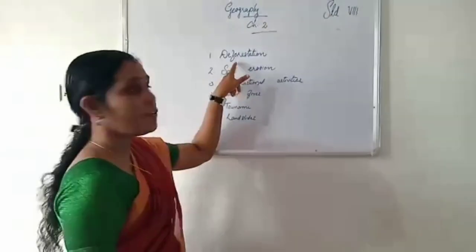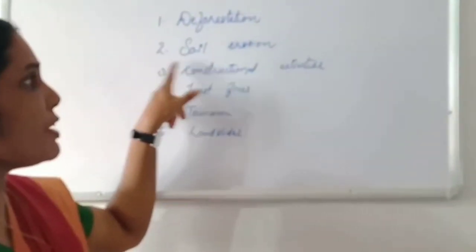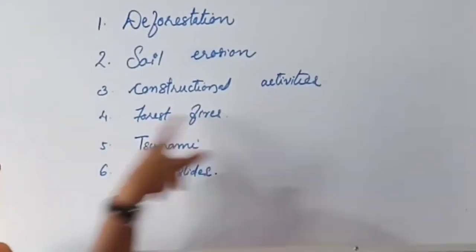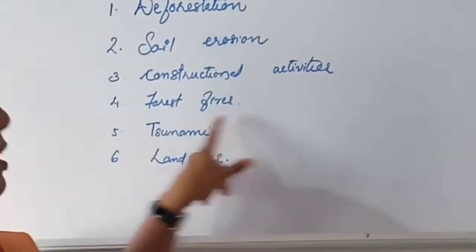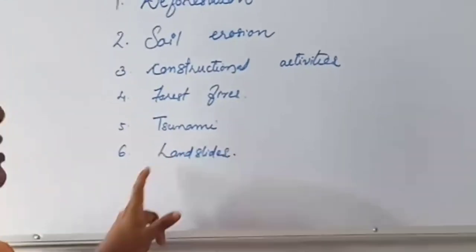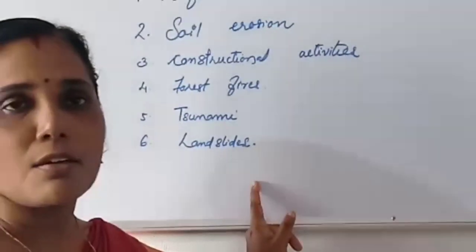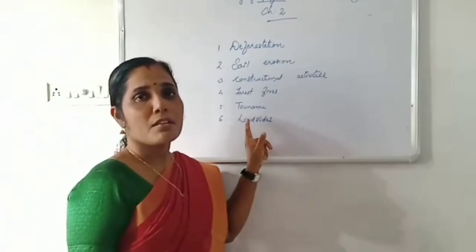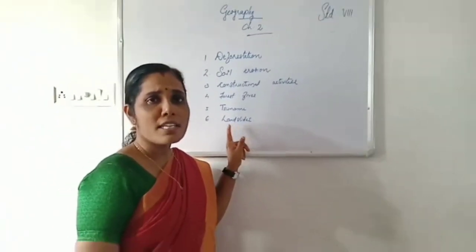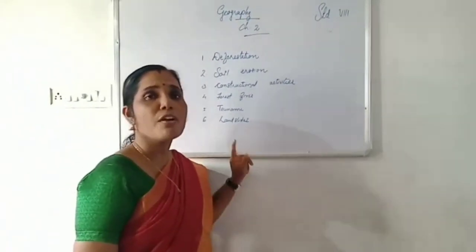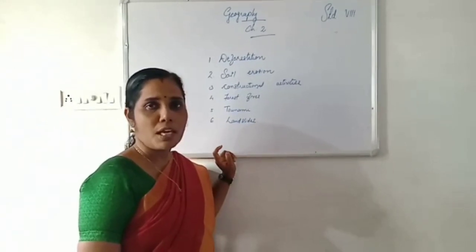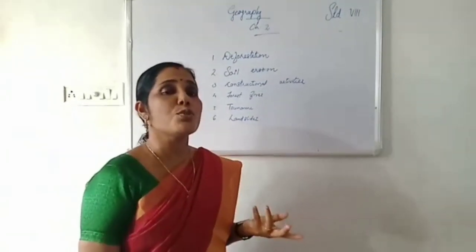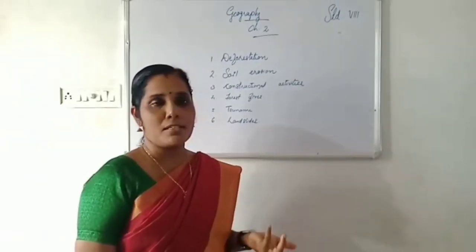First one, deforestation. Second one, soil erosion. Third one, construction activities. Fourth one, forest fires. Fifth one, tsunami. Sixth one, landslides. Okay, these are the major reasons for the extinction of natural resources. Okay. Government has taken various efforts to conserve the plants and animals.